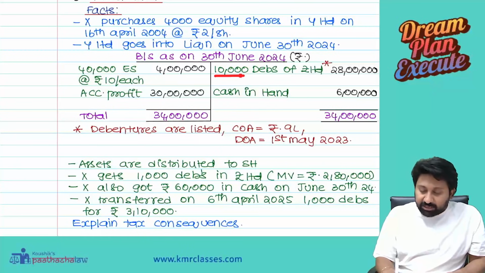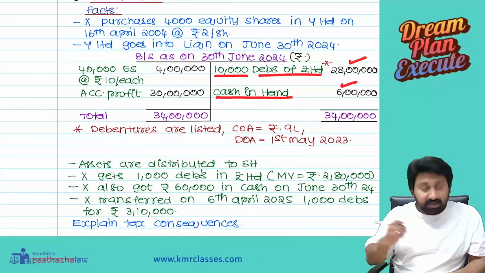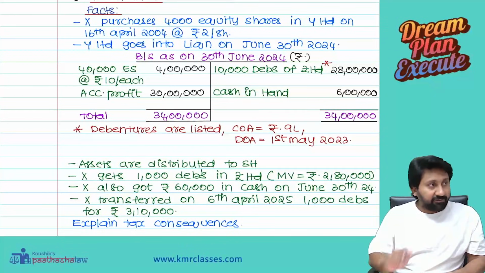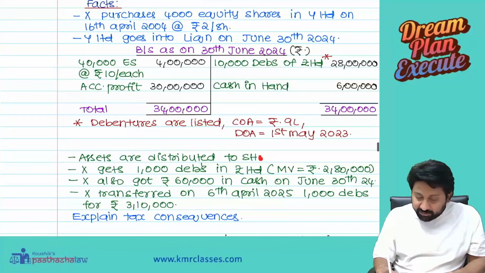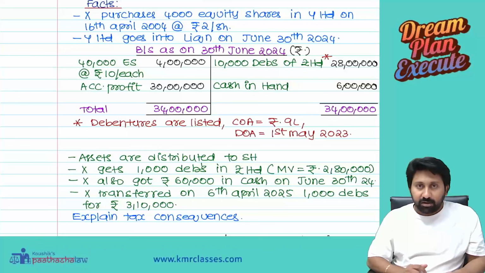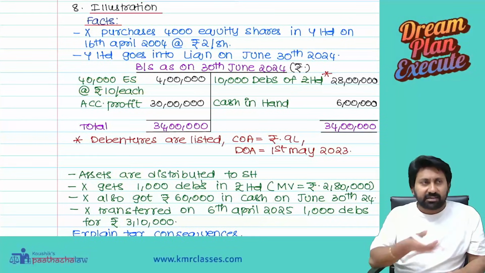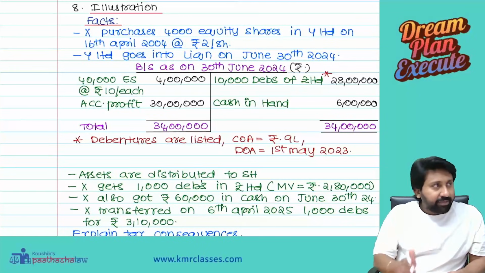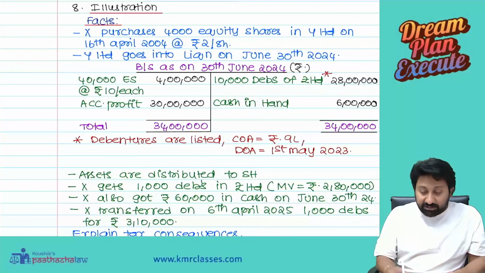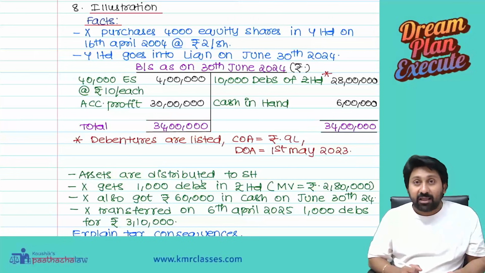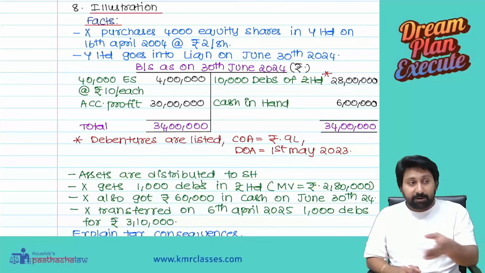So 10,000 debentures of Z Limited at 28 lakh, cash in hand 6 lakhs, totally 34 lakh. Assets are distributed to shareholders. Because shares are going out, liquidation means shares get cancelled, but something has to be given to them. Shareholders' fund is how much? 34 lakh.